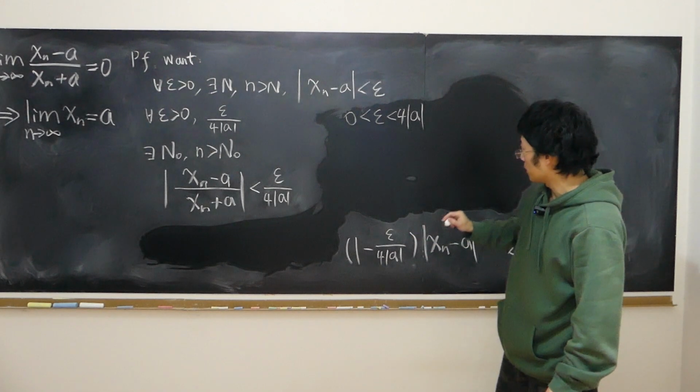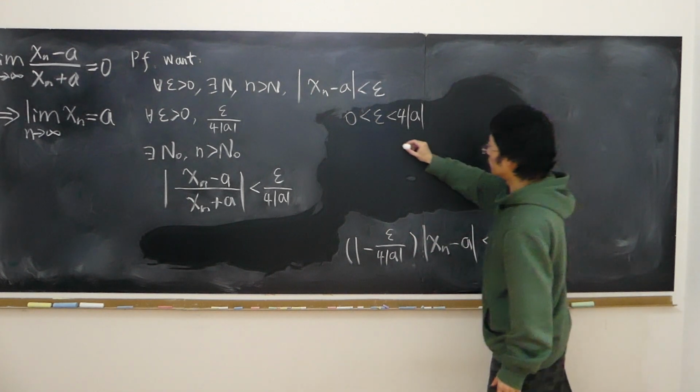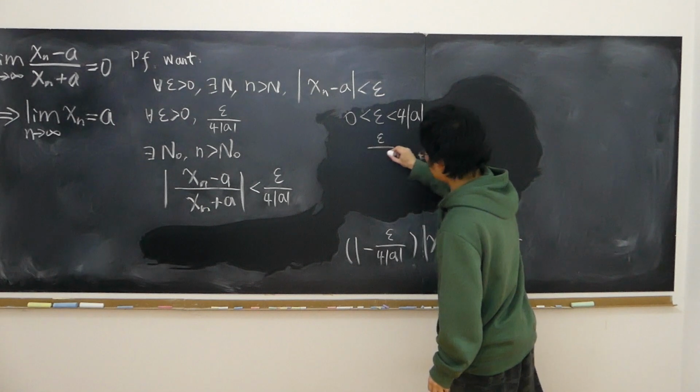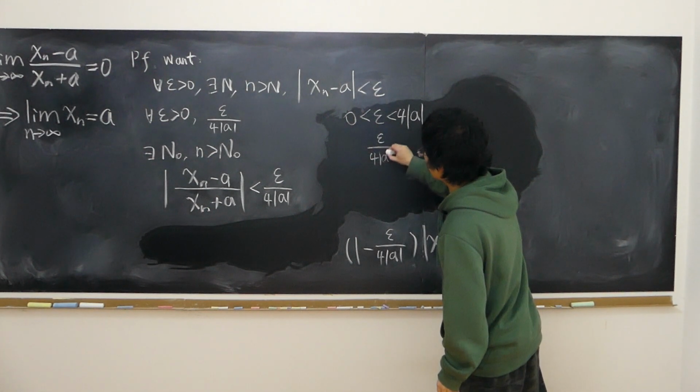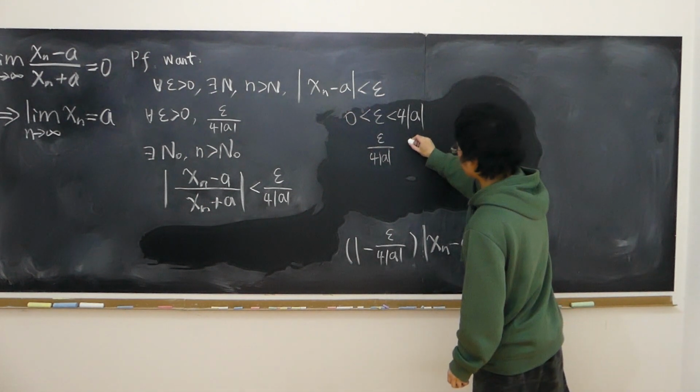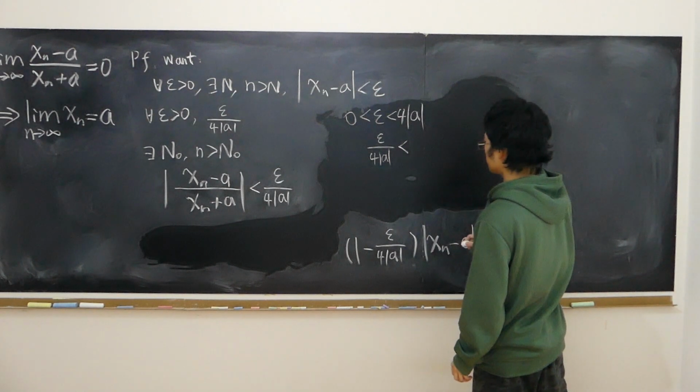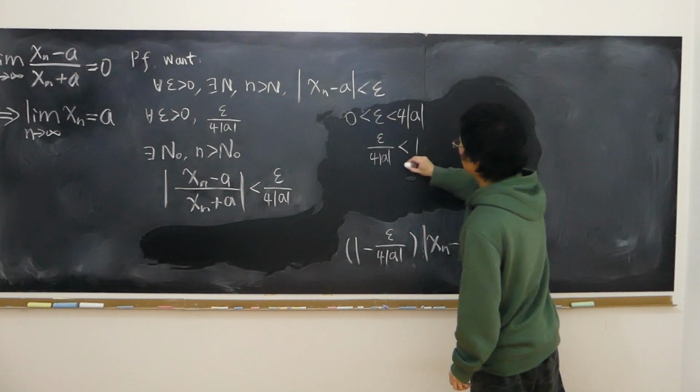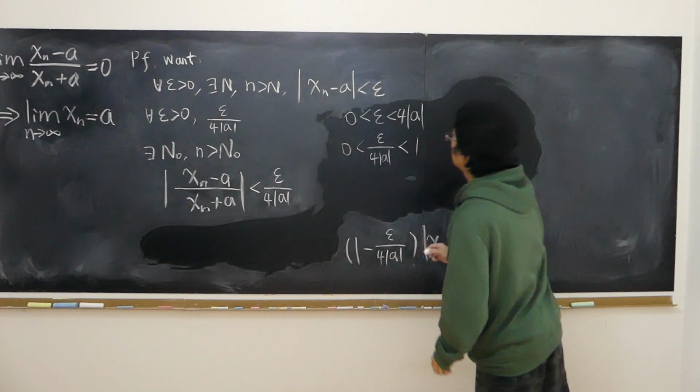Then it's easy for me to prove that epsilon over 4 times the absolute value of a is strictly less than 1 and larger than 0.